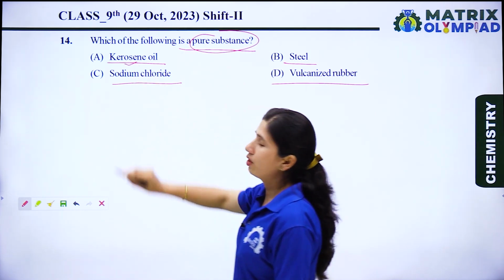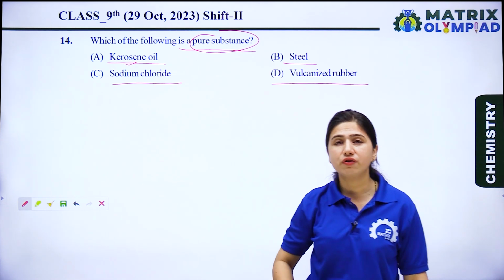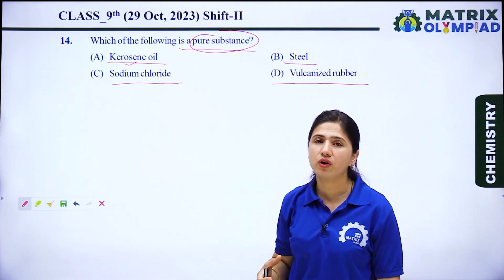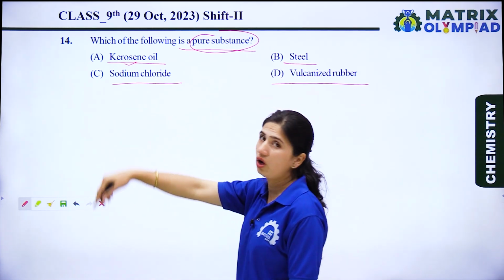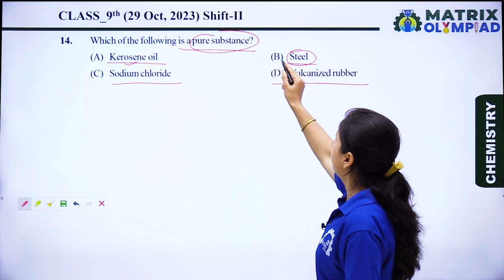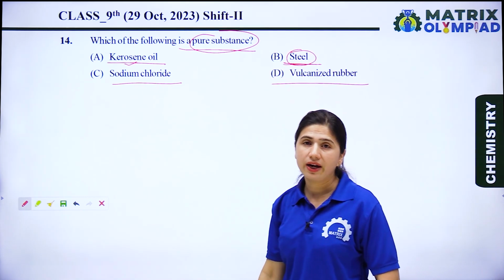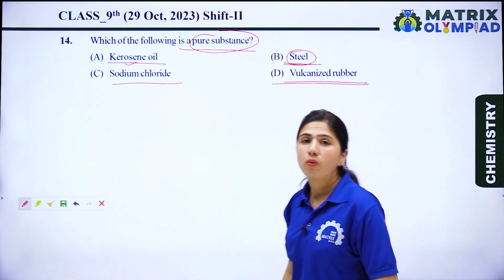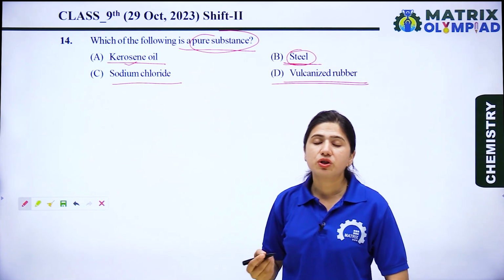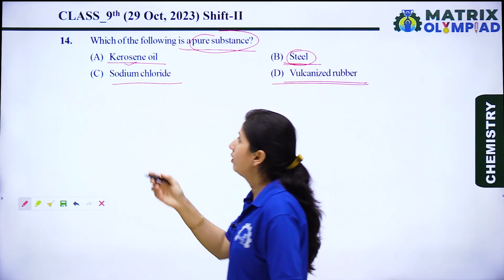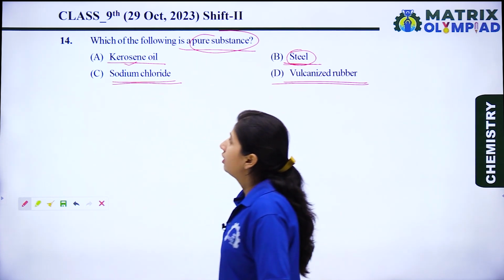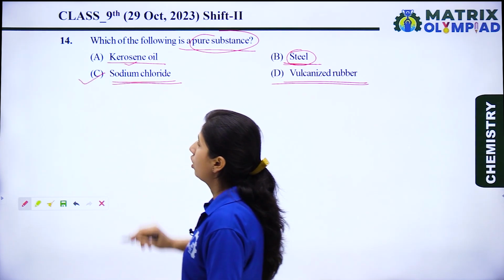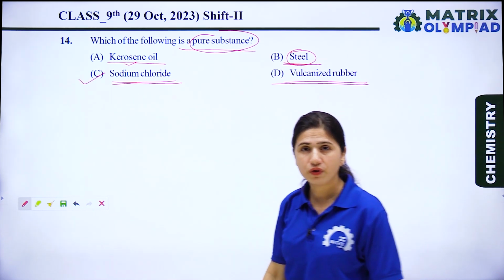We know that kerosene is a combination of different types of hydrocarbons, so when different kinds of hydrocarbons are combined together, it forms kerosene oil. Now see the next, steel. In option B, steel is also an alloy of carbon and iron. Now D is vulcanized rubber. Vulcanized rubber is also a mixture of rubber and sulfur. So now let's see option C. C is sodium chloride. Sodium chloride is a pure substance. So option C is the right option for this question.